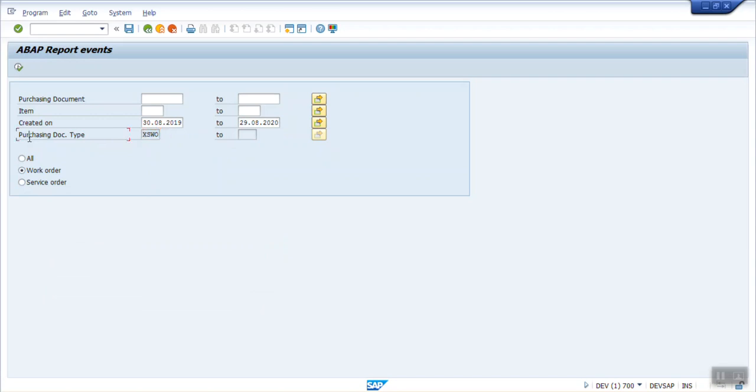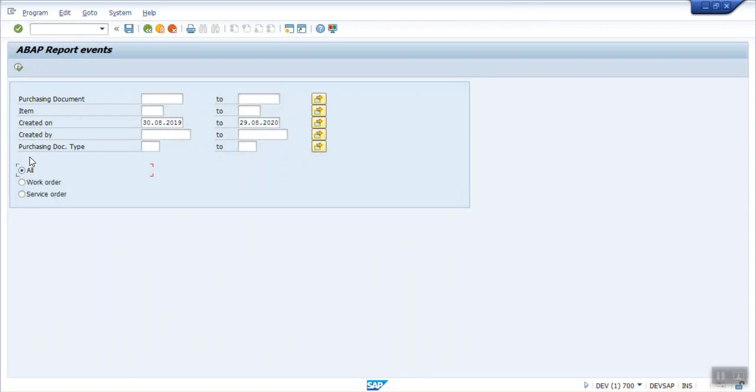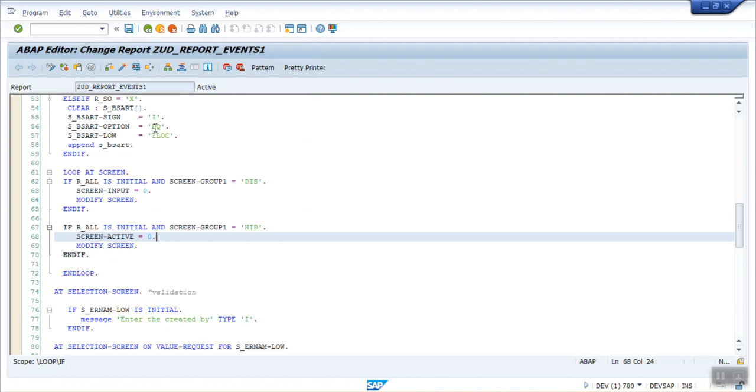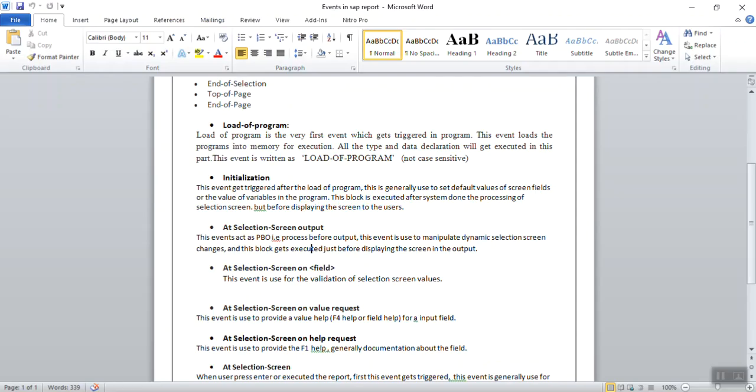But the field before this, created by, I have made active equal to 0. So that field is not on the screen. Again, if I press all, you can see that field is appearing here. Okay, in this way we can use the event AT SELECTION-SCREEN OUTPUT.